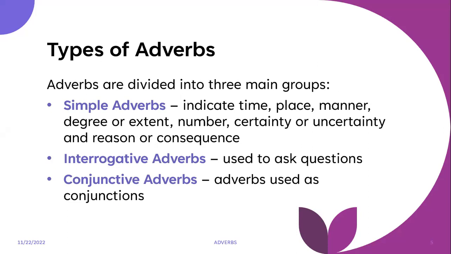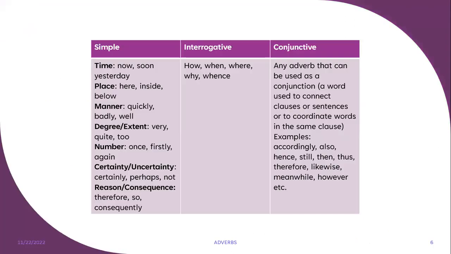All right, so types of adverbs. There are three main groups or types, and we have simple adverbs, which indicate time, place, manner, degree, or extent, number, certainty or uncertainty, and reason or consequence. Our next type is interrogative adverbs, and they are used to ask questions. Conjunctive adverbs are adverbs used as conjunctions. And then in our next slide, we can see different examples of such types.